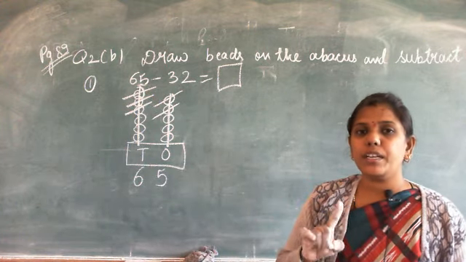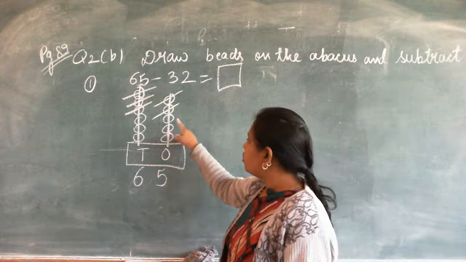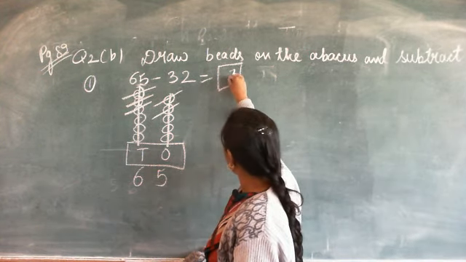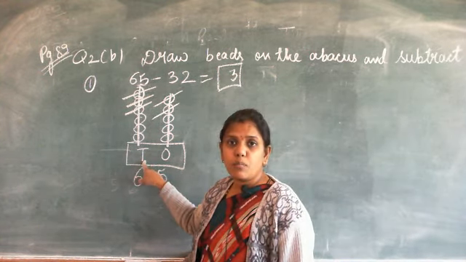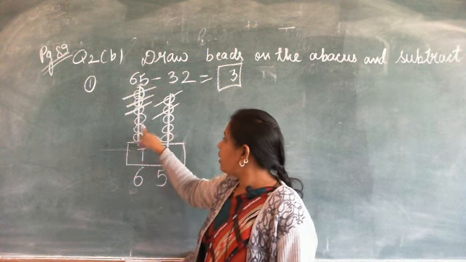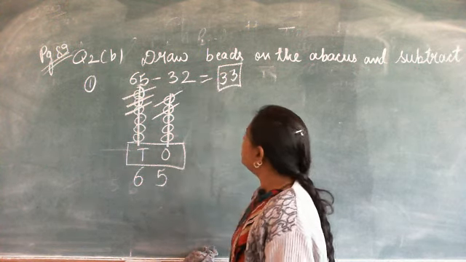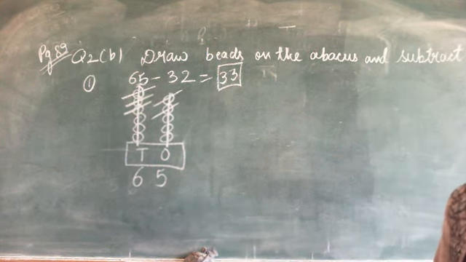So first count the remaining beads at ones place. 1, 2, 3. So write here 3. And again count the number of remaining beads at tens place. 1, 2, 3. So 3, 3, 33. This is the first question. Write fast.